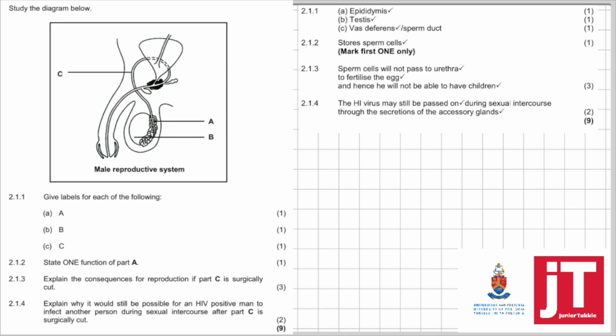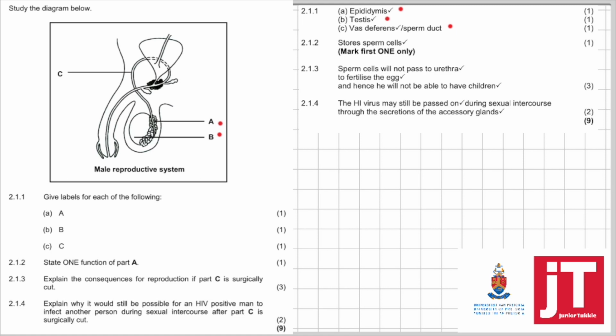2.1.1. It says to study the diagram below, and we can see that's the male reproductive system. Give the label for each of the following. A. Can you see A is a coiled structure on the testes, so that can only be the epididymis. B, of course, is on the testes, so that is obviously the testes. And C, it's the tube that transports sperm, so it's the vas deferens or the sperm duct.